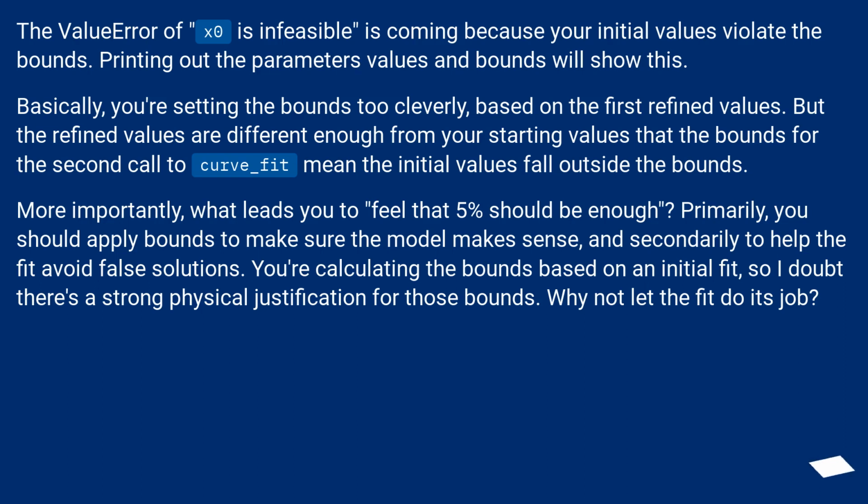More importantly, what leads you to feel that 5% should be enough? Primarily, you should apply bounds to make sure the model makes sense, and secondarily to help the fit avoid false solutions. You're calculating the bounds based on an initial fit, so I doubt there's a strong physical justification for those bounds. Why not let the fit do its job?